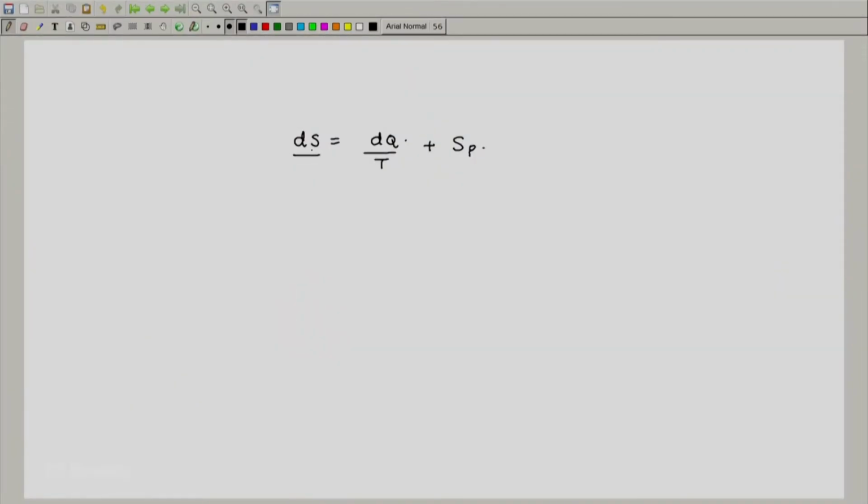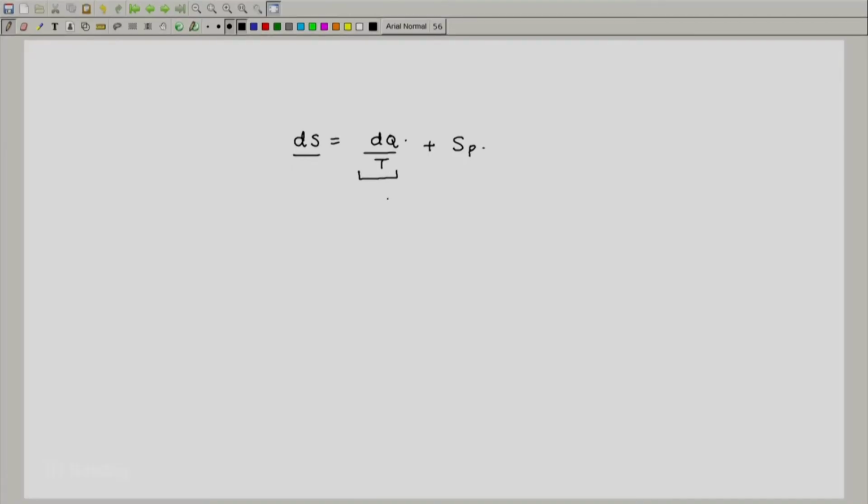So we will consider dS when we subtract the entropy of the closed system at time t from the entropy at time t plus delta t, but this expression is now made up of several q dots.